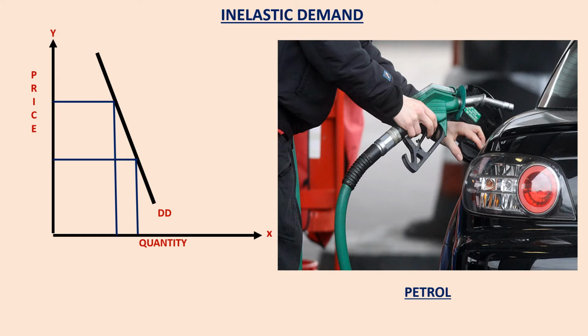The quantity demanded goes up, but just a little bit. Because we don't get all excited and start hoarding petrol or start going on road trips just because the price of petrol has decreased. So when the price goes down, you buy a little bit more. When the price goes up, you buy a little bit less.